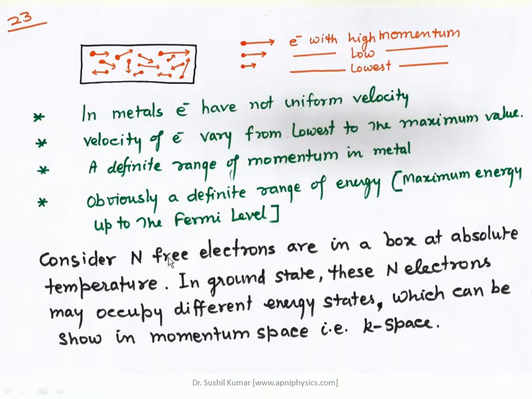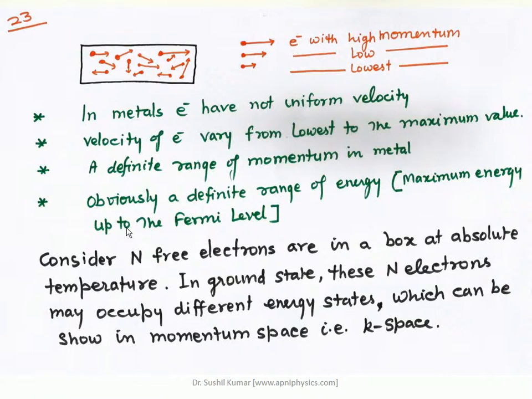I hope this point is clear after this discussion, that electrons don't have uniform velocity. It varies from 0 to Vf, where Vf is the velocity at the Fermi energy level.